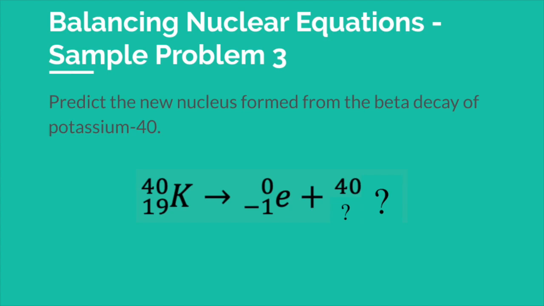40 minus 0 is 40. 19 minus negative 1 is 20. So the new nucleus is calcium-40. I looked up the atomic number to discover that element 20 is calcium.